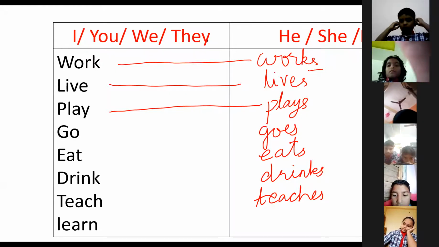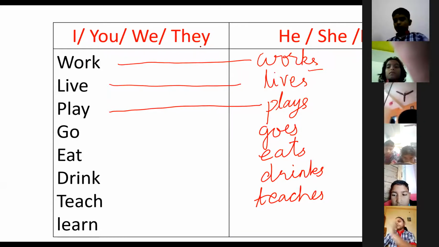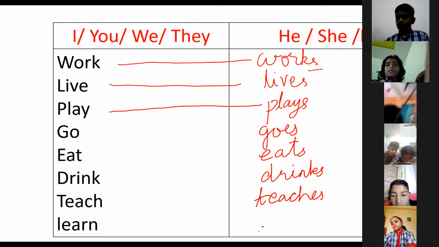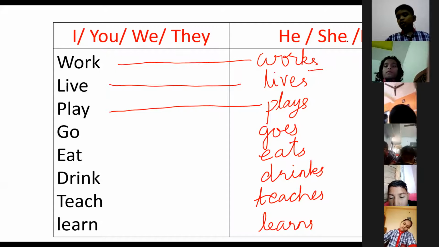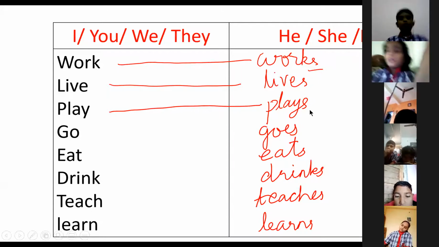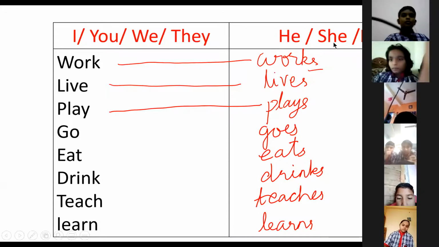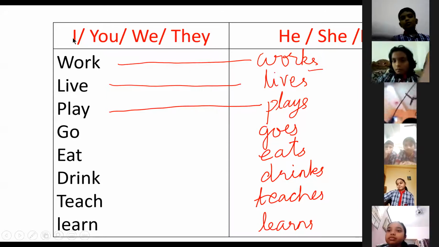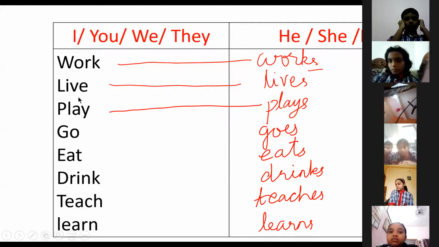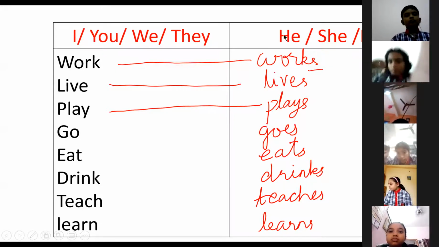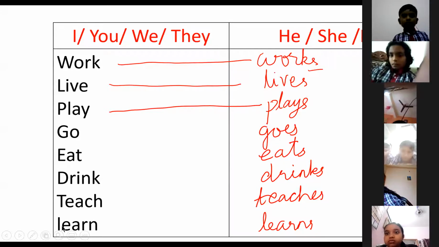I, you, we, all this will take only singular work and all. Learn will become learns when we are using with he, she and it. I will take work, you will take eat. All these will take only singular, but he, she, it will take plural.